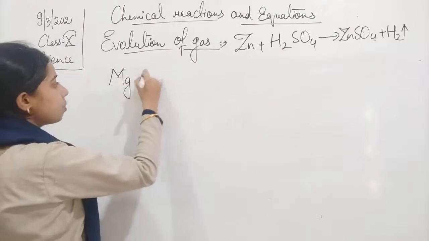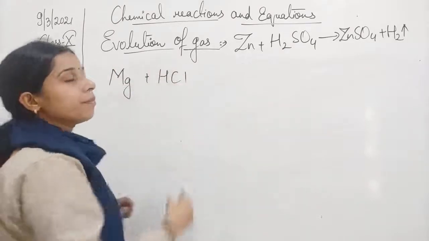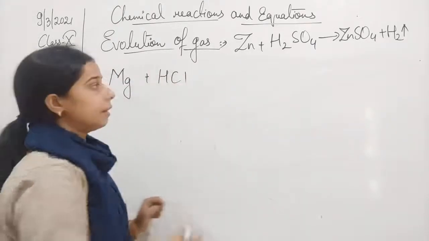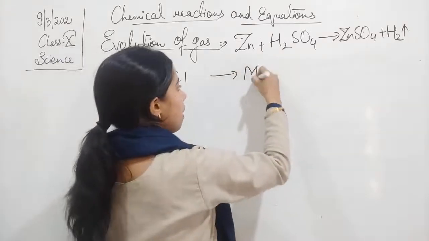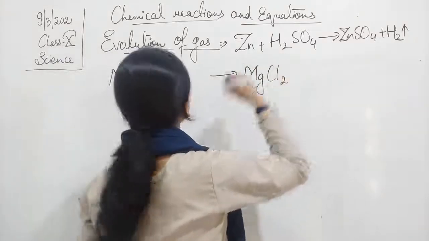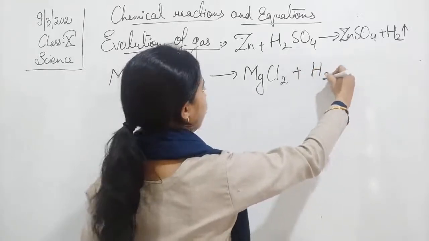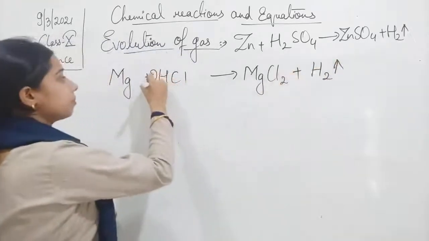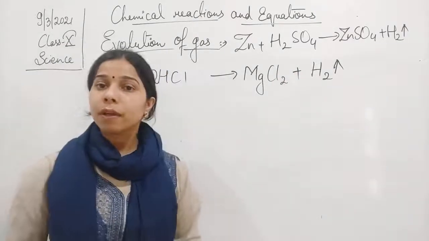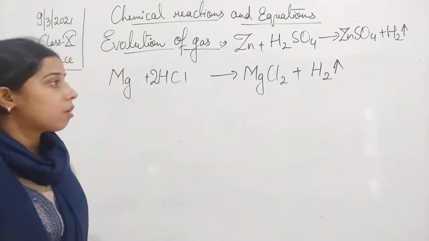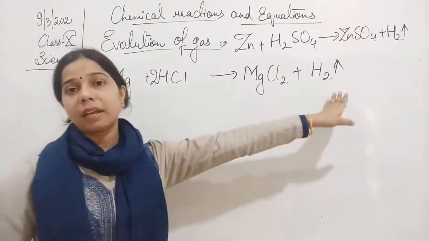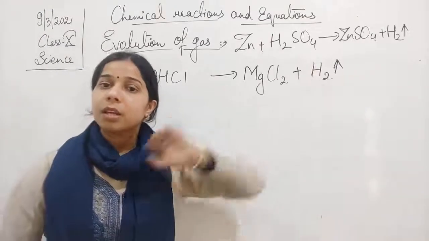Magnesium also, when it reacts with the acid, releases a gas. Like if magnesium reacts with dilute hydrochloric acid, then there is a formation of magnesium chloride, MgCl2 plus H2. So there is a formation of MgCl2, magnesium chloride, and hydrogen gas is evolving.